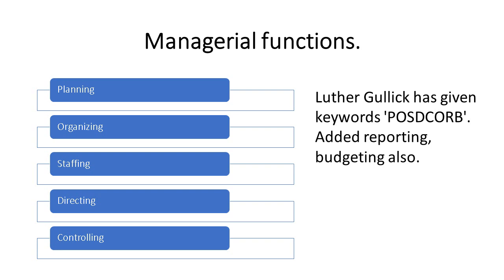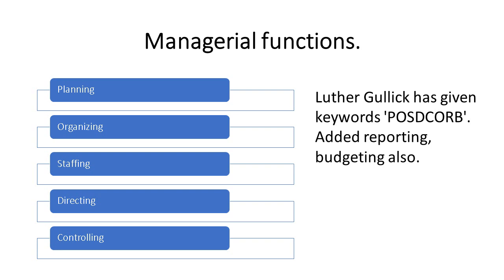One by one, what is planning, what are the important topics or points in planning, organizing, staffing, one by one up to controlling, we'll discuss later on in this video. So remember these 5 points. The functions of management are planning, organizing, staffing, directing, and controlling. All 5 together are called managerial functions.